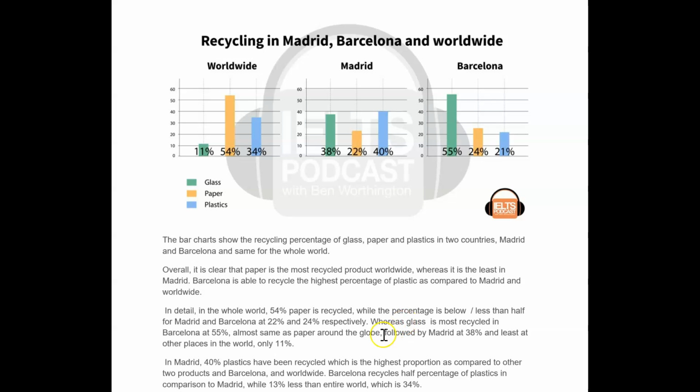Now, so I'm taking out this bit because that's the relative clause. So whereas glass is most recycled, you can't go into this followed by Madrid. You have to have a new subject. It is... Numbers are significantly less in Madrid.